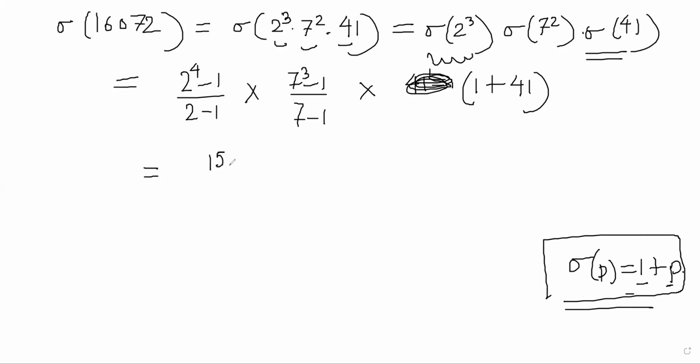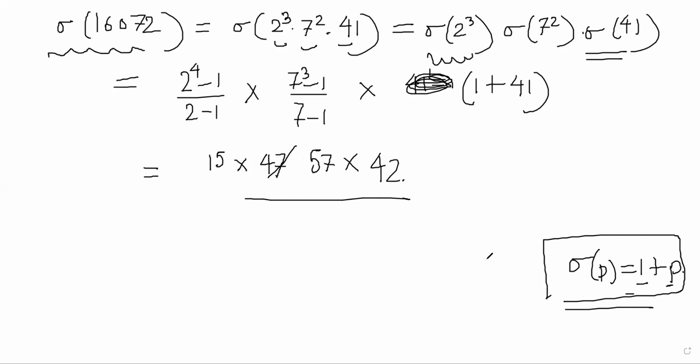So you get the answer here as 15 into 342 by 6, so it will be 57 into 42. So you can get large values also if you know the properties of the sigma function.